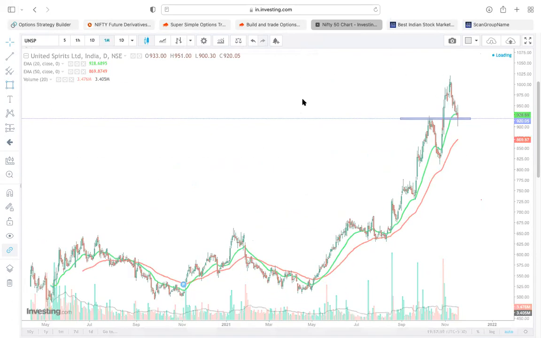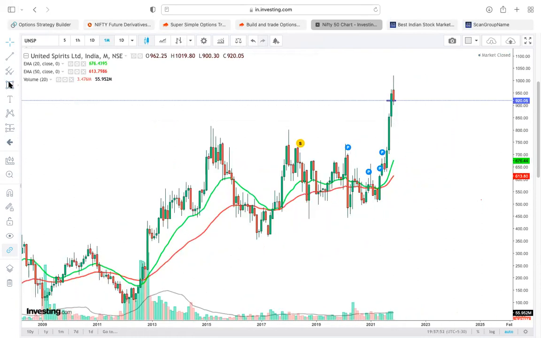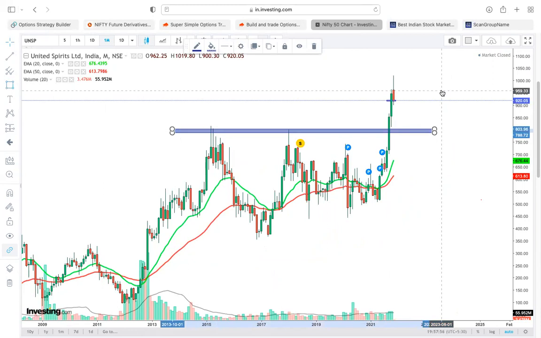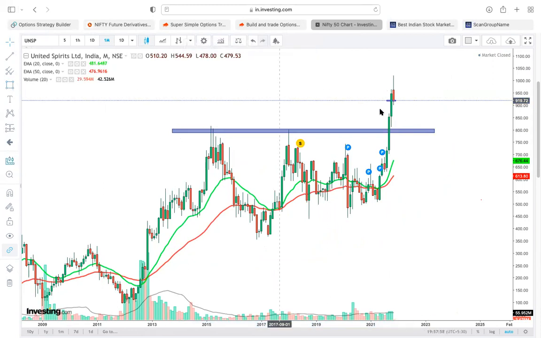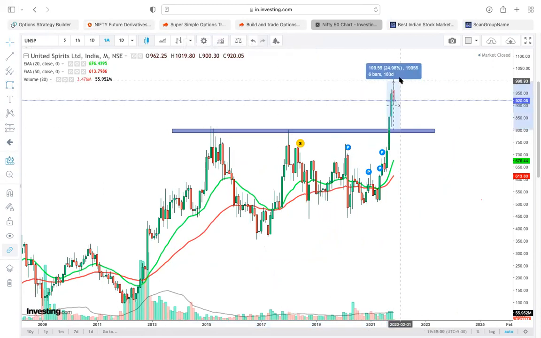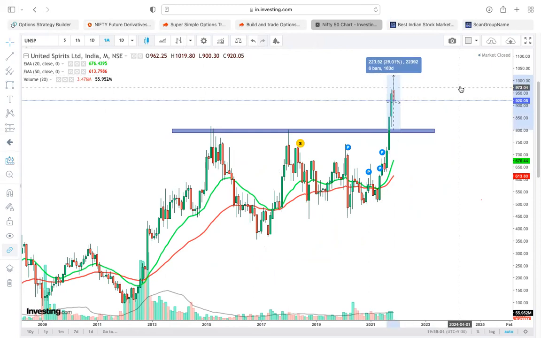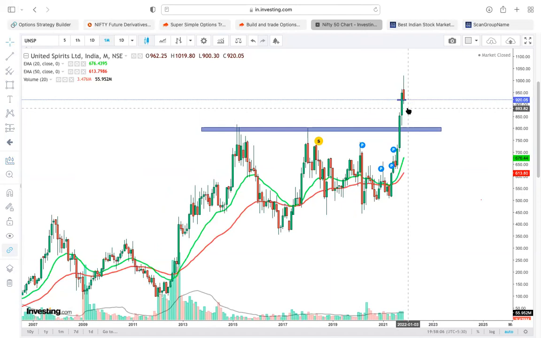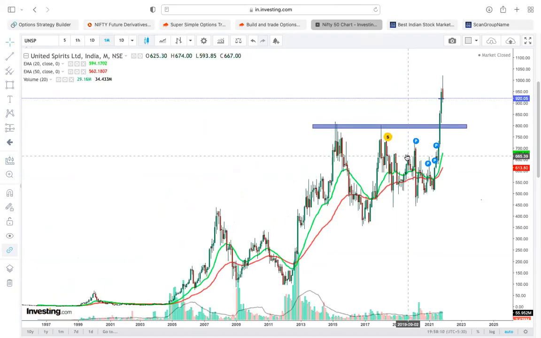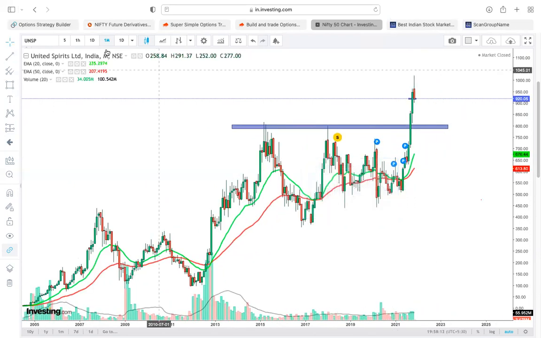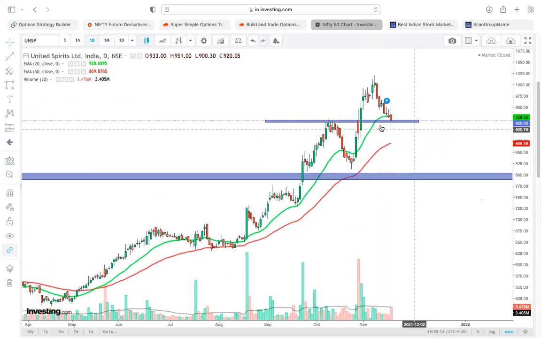If you see the monthly candle of United Spirits, this stock rallied almost 30%. Now again it is reversing because of last week's correction. Again the uptrend may resume anytime. Keep on adding these stocks on dips. We saw some selling pressure, sharp selling. Again it may reverse.